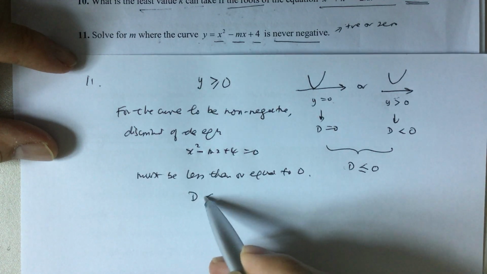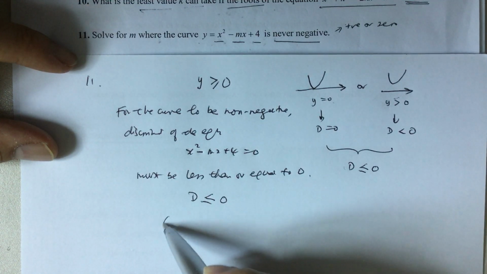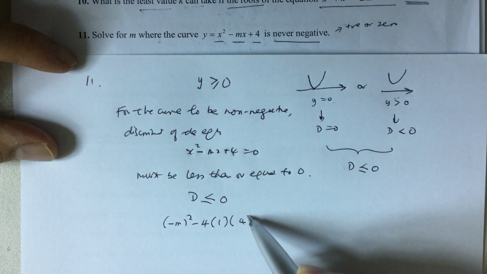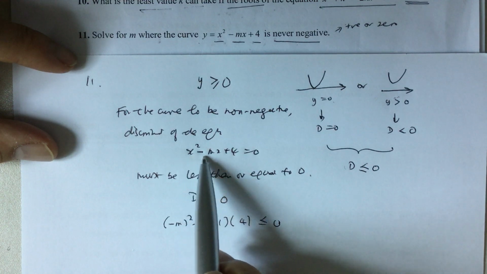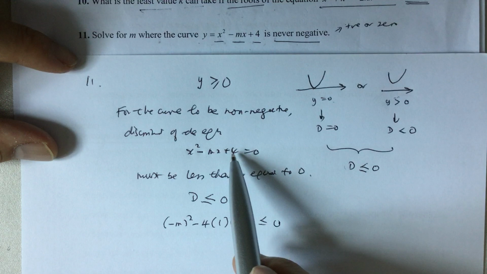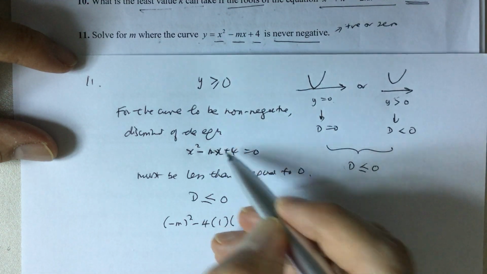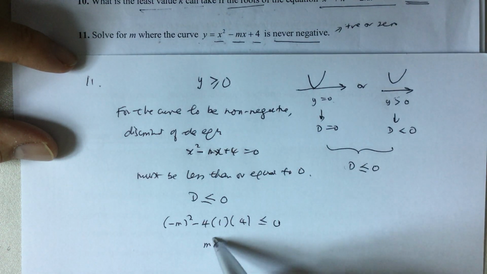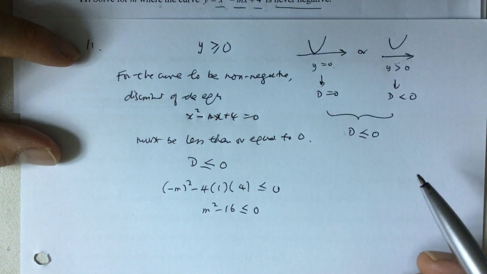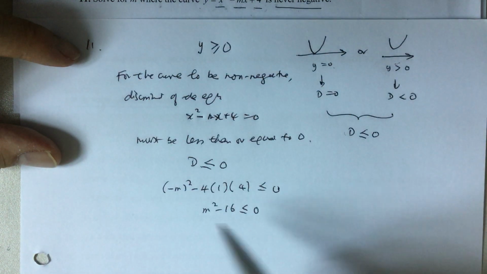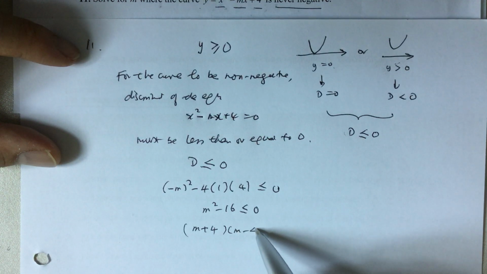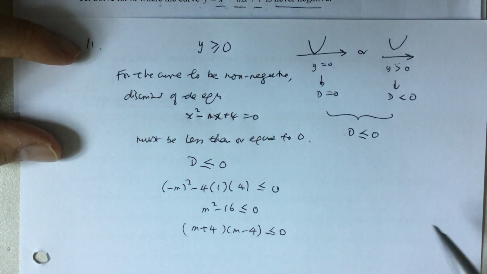So discriminant less than or equal to 0 means that negative m squared minus 4 times 1 times 4. So this negative m is b, a is 1, and your c is 4. So m squared minus 16 is less than or equal to 0. So you get a quadratic inequality, and to do this, you have to factorize it. m minus 4 less than or equal to 0.